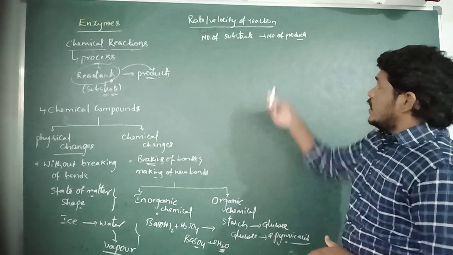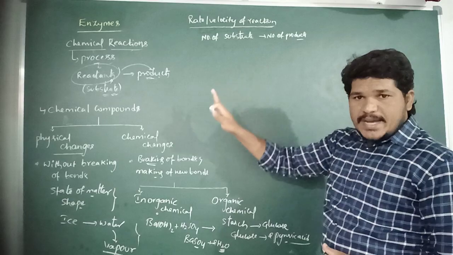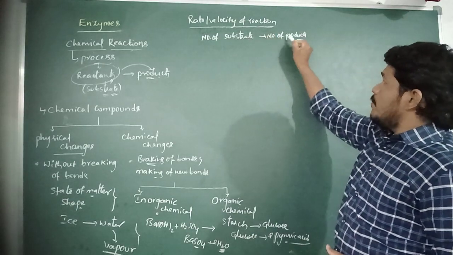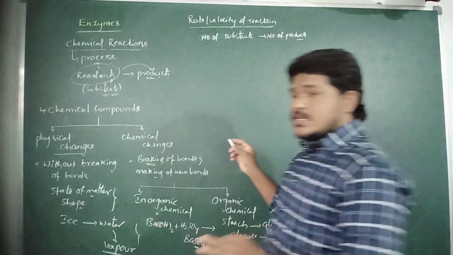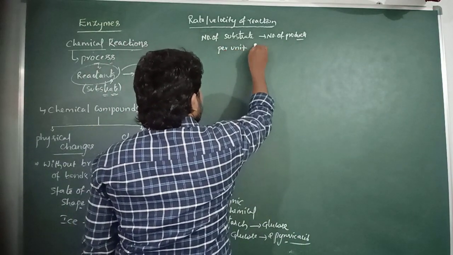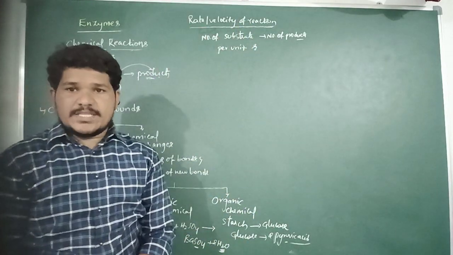So the rate or velocity of reaction is simply defined as the number of substrate molecules converted into products per unit time.